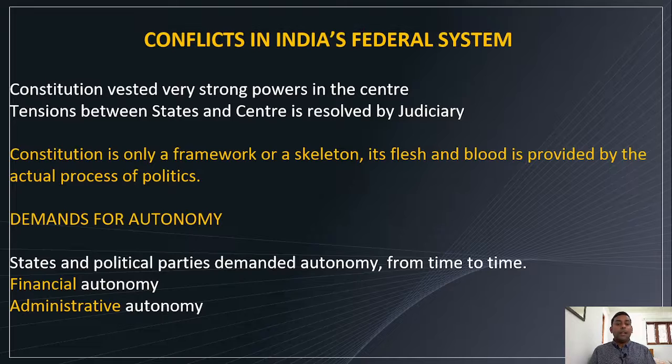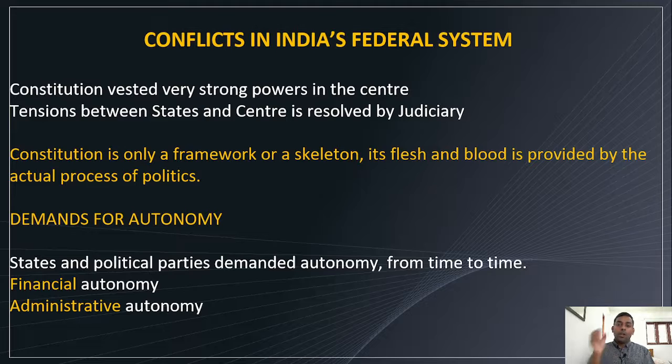Then demands for autonomy. Of course, states may demand autonomy. States and political parties have demanded autonomy from time to time, on various matters. Then financial autonomy, that's very important, and administrative autonomy. These are the two autonomies states are always demanding from the union: financial autonomy and administrative autonomy.